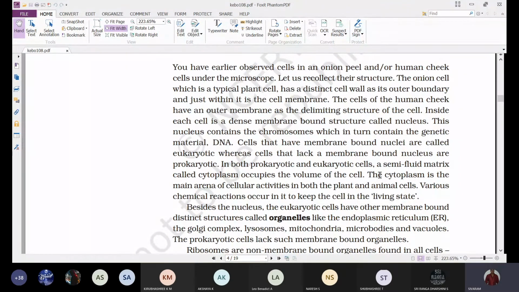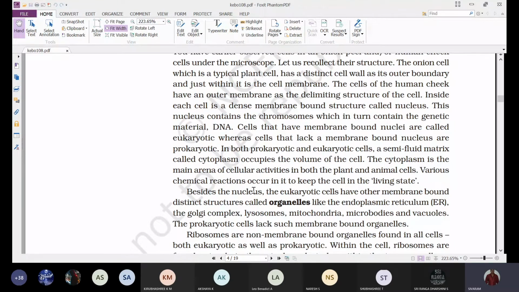The matrix of the cell we are calling cytoplasm. The cytoplasm is the main arena of cellular activities in both the plant and animal cells. So a large number of physiological or physico-chemical reactions and different functions that are carried out by the cell, all of them take place in this cytoplasm.